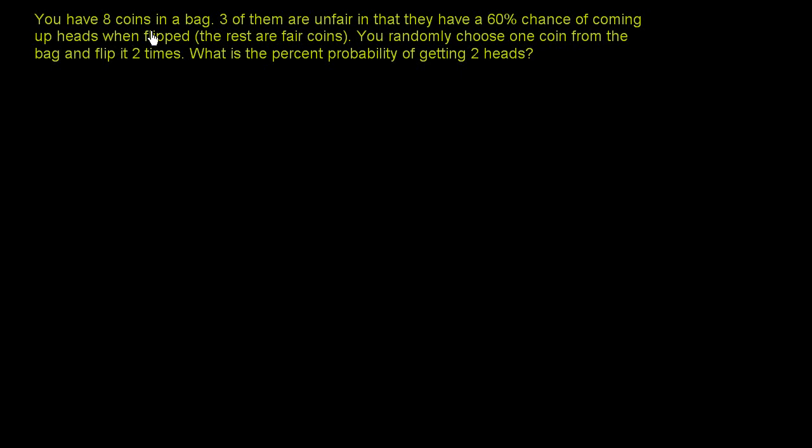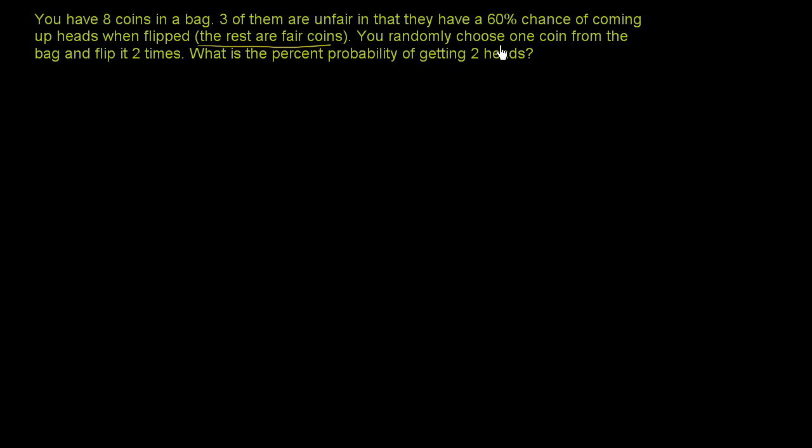You have 8 coins in a bag. 3 of them are unfair in that they have a 60% chance of coming up heads when flipped. The rest are fair coins. So if 3 are unfair, the rest are fair, out of the 8 coins. And when this problem says that they are fair coins, it means that they have a 50-50 chance of coming up either heads or tails.